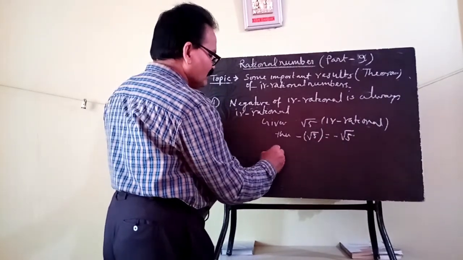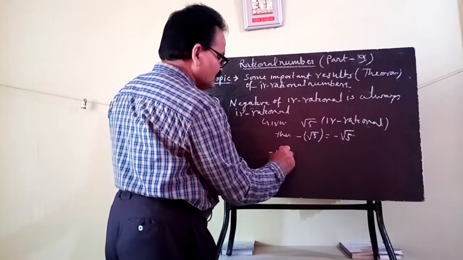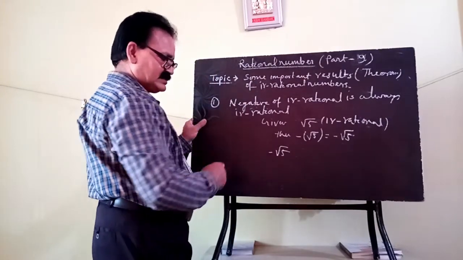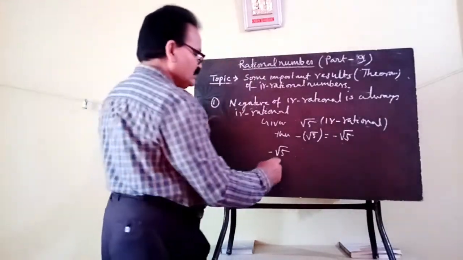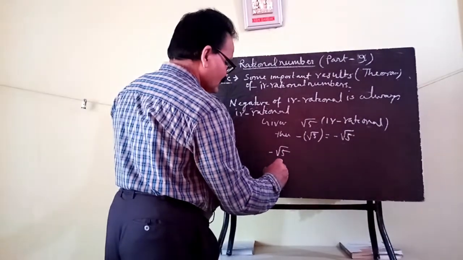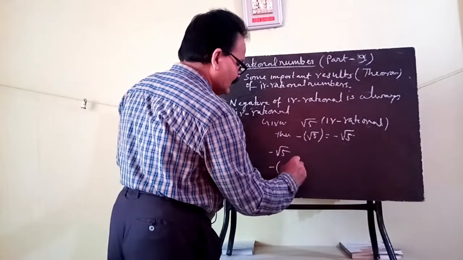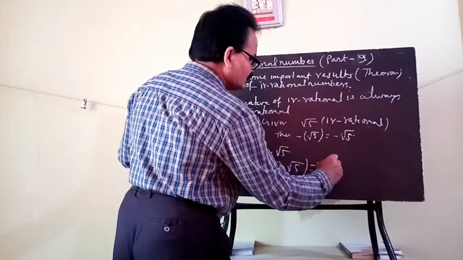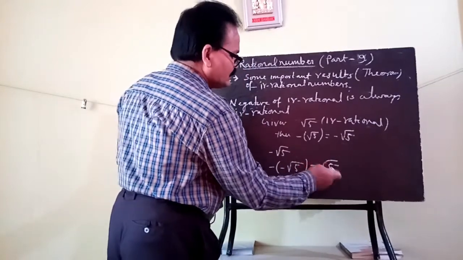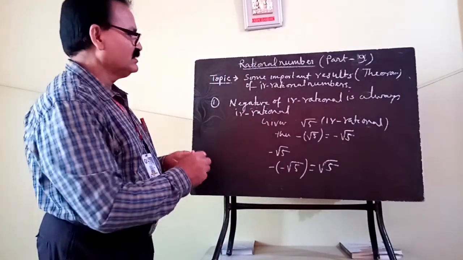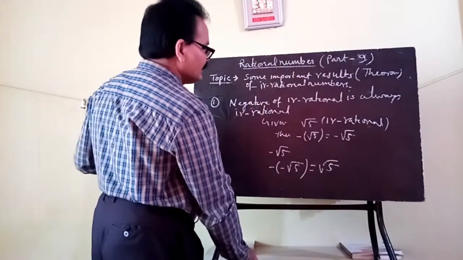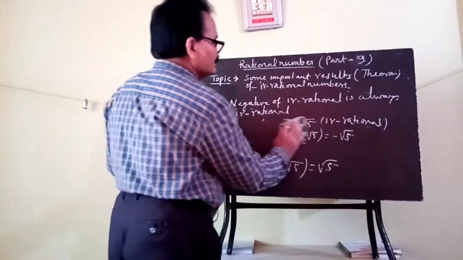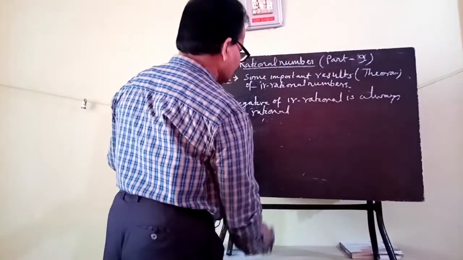Suppose we take minus root 5 as the given irrational. Then what will happen? The negative of negative root 5 will become plus root 5. So that means this is again irrational. So negative of irrational is irrational. This is your first result.